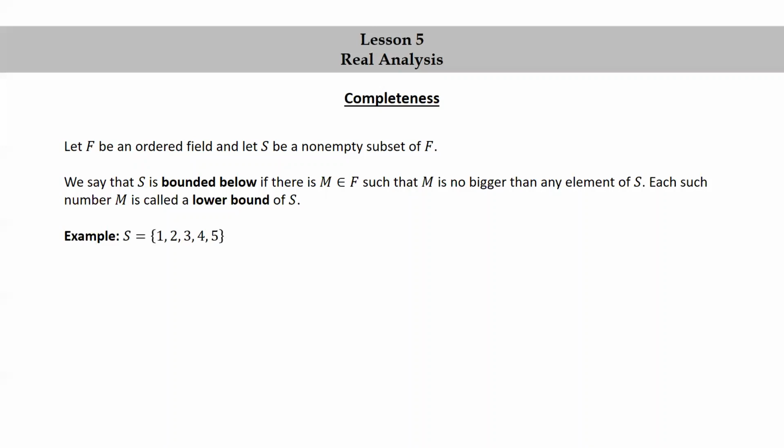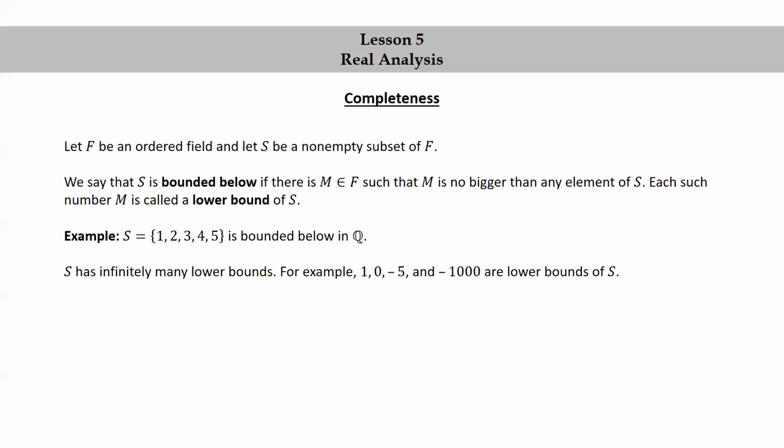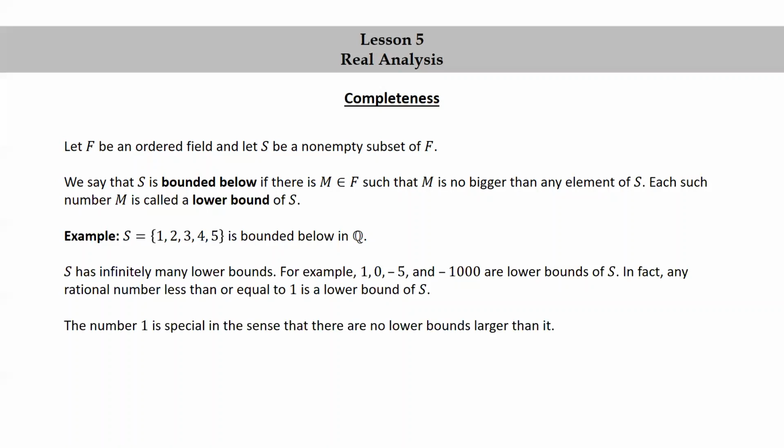S equals the set consisting of 1, 2, 3, 4, and 5 is bounded below in the ordered field of rational numbers. S has infinitely many lower bounds. For example, 1, 0, -5, and -1000 are all lower bounds of S. In fact, any rational number less than or equal to 1 is a lower bound of S. The number 1 is special in the sense that there are no lower bounds larger than it. We say that 1 is the greatest lower bound of S.